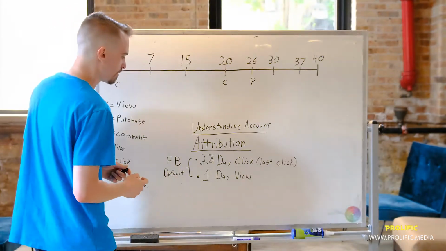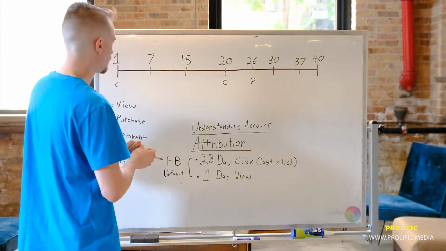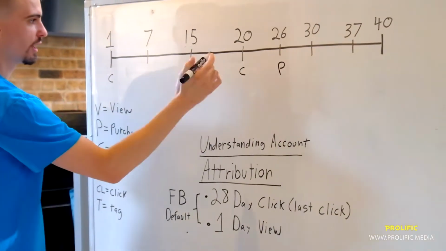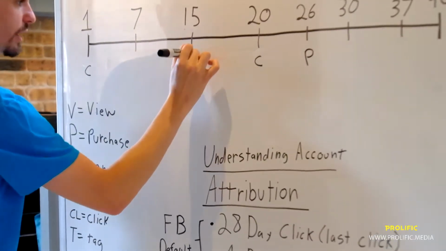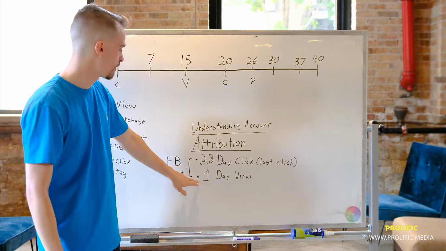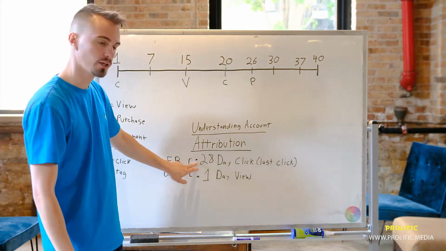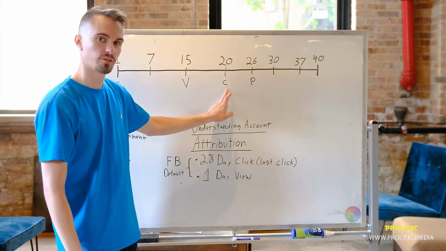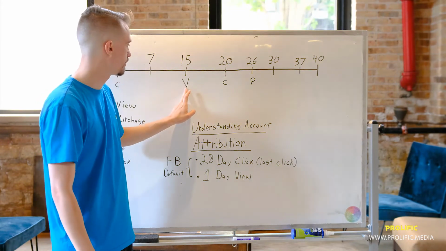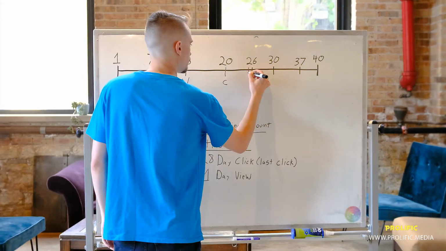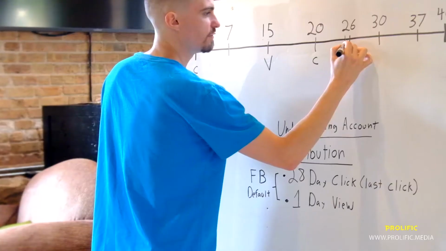So let's use this same example, and let's say that I am making this purchase on the 26th, and now I viewed a product on the 15th. How would this work for a 28-day click, 1-day view? The purchase would go to the 20th because we viewed all the way over here. It's past 24 hours.